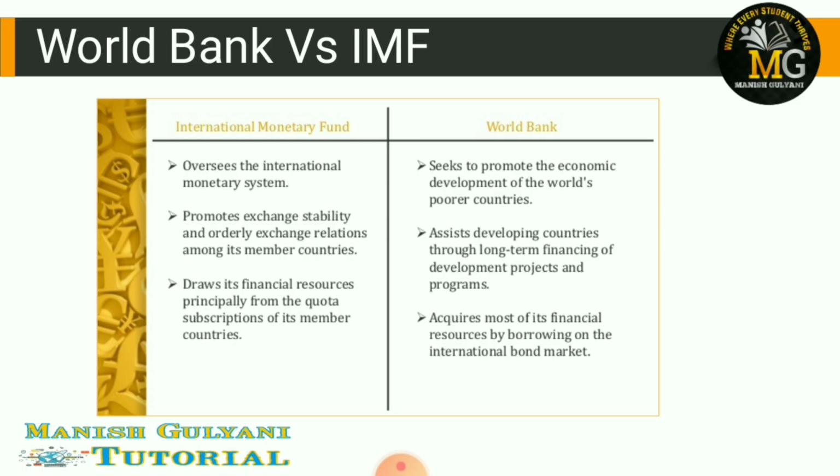So World Bank has five parts. First part is IBRD, IDA, IFC, MIGA, and last one is ICSID. The first two parts, IBRD, stands for International Bank for Reconstruction and Development, IDA, International Development Association. These two parts only give loan to government organization. Rest three parts give loan to private organization. Clear?